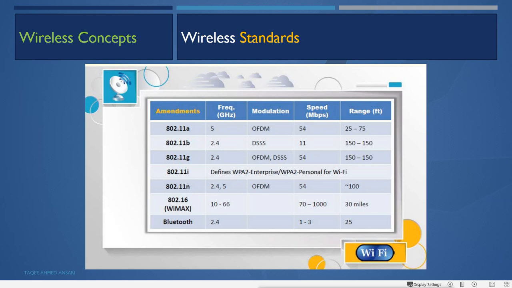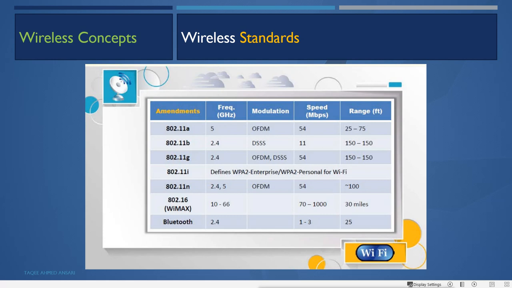Then we have the 802.11n standard, and it works on both 2.4 and 5 gigahertz. It uses OFDM and it can give speed up to 54 Mbps and it can go up to 100 meters.